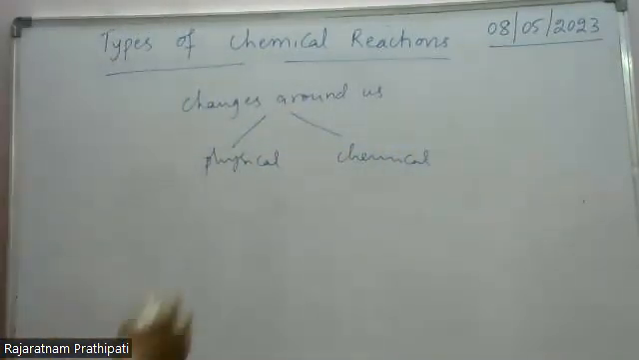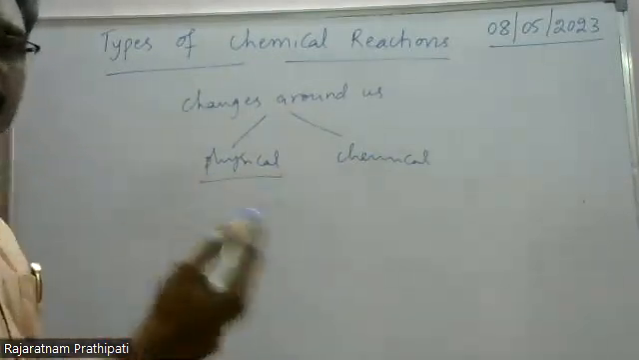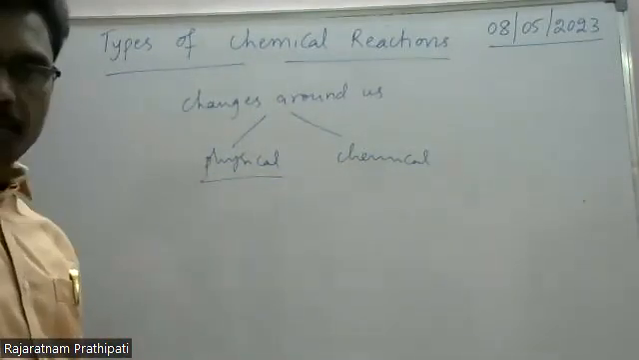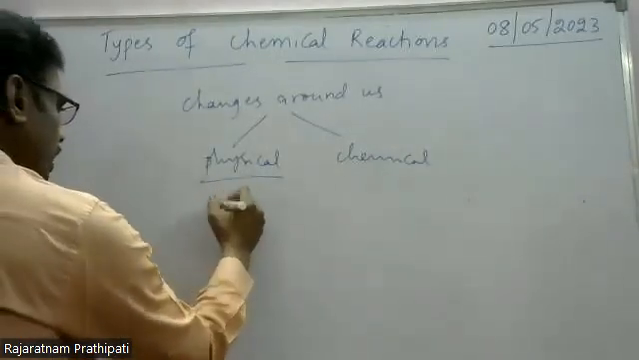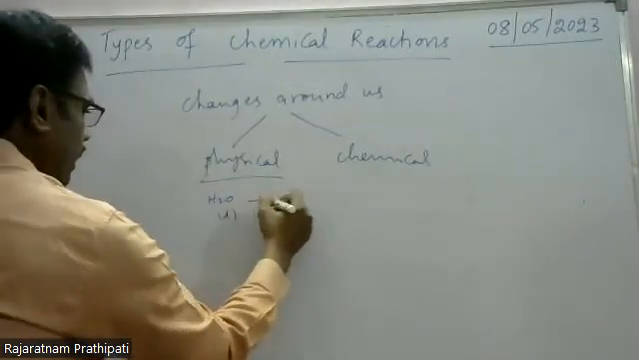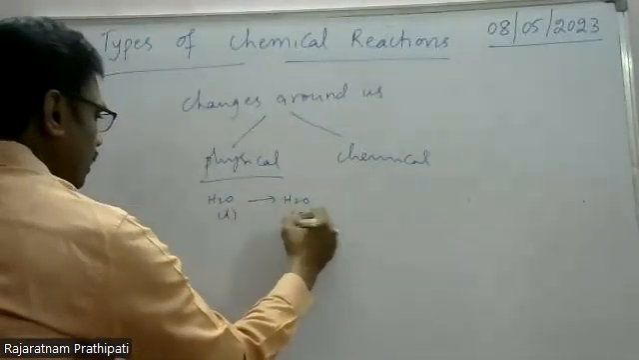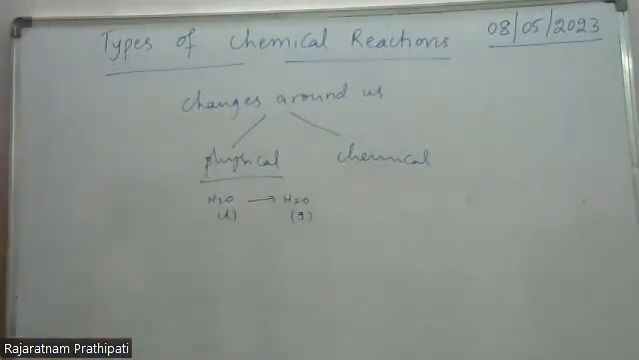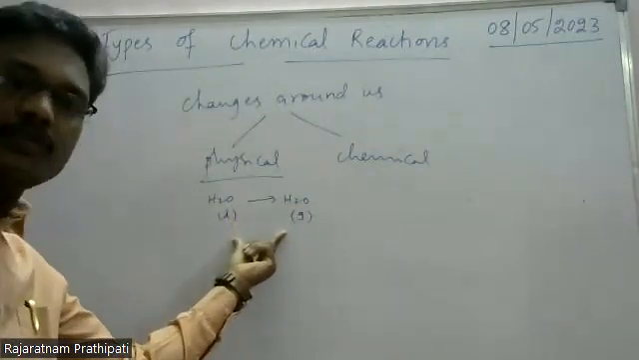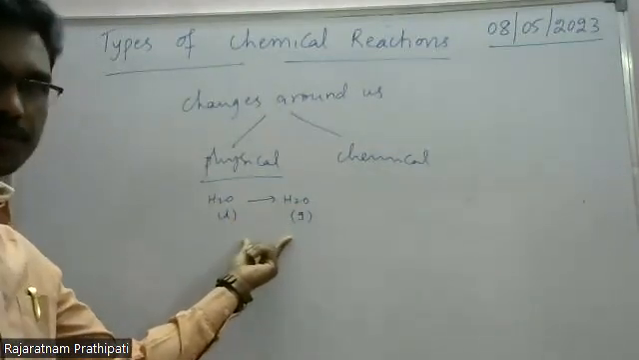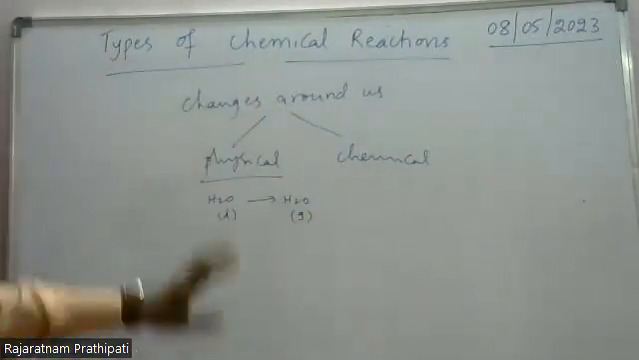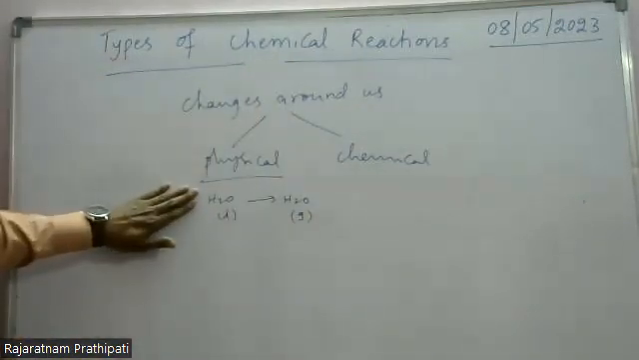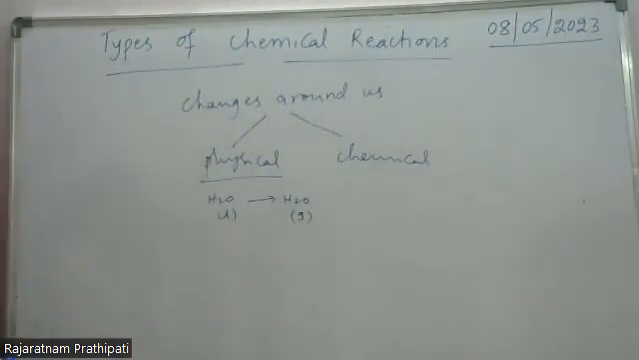For example, evaporation of water. In the summer season, we observe evaporation of water. Here liquid water is converted to water vapor. In this, there is no change in chemical composition, just the physical state changes. These types of changes are called physical changes.